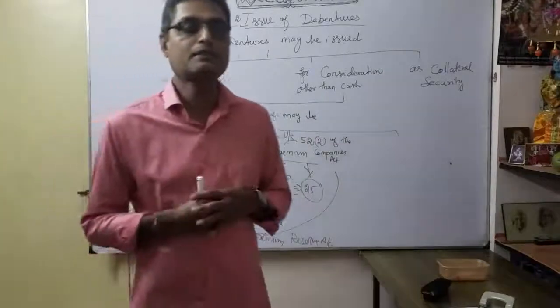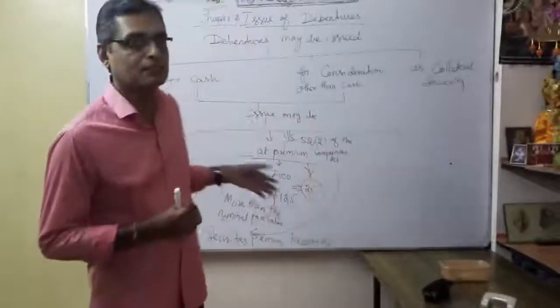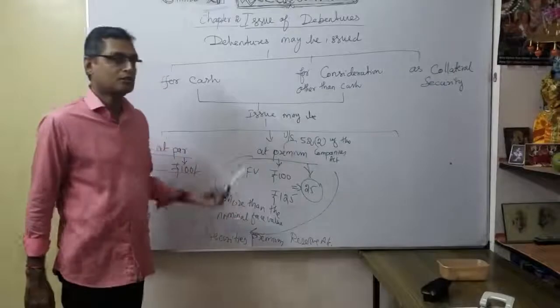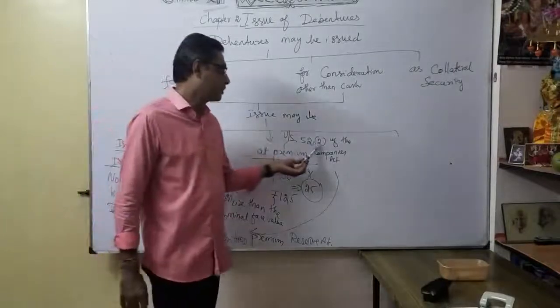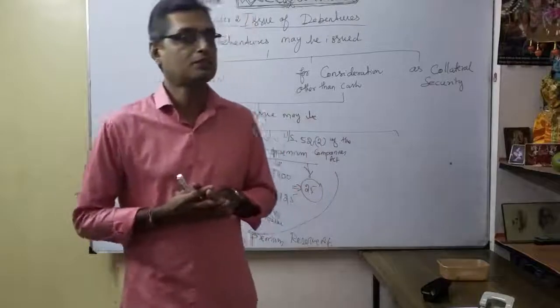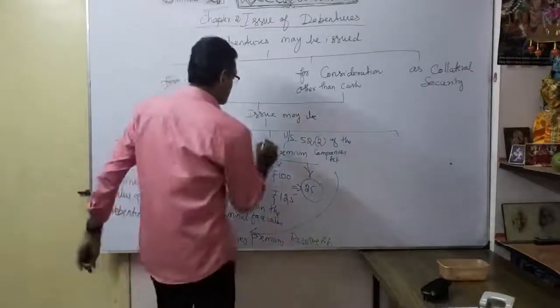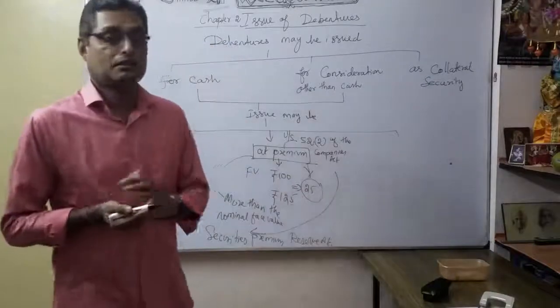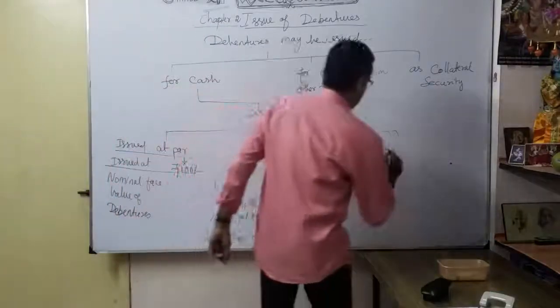Again, that's why I am repeating it several times. The same as in issue of shares, so issue of debentures is very easy. So securities premium reserve account, that's what under section 52, subsection 2, they will maintain. You want to open what? Securities premium reserve account whenever debentures are issued at premium. Then the third one is very important.